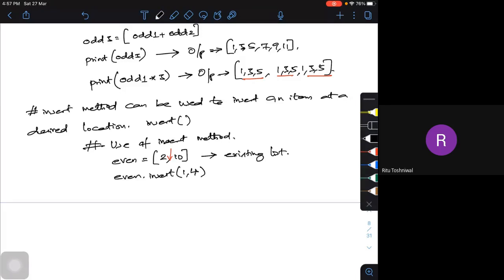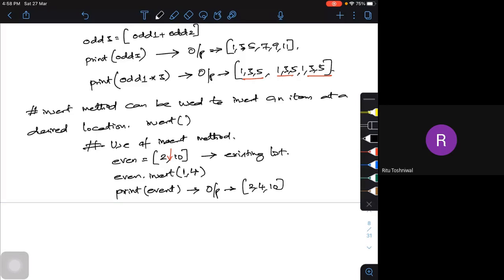So what will happen if I try to print E1? If I try to print this E1, what will be my output? My output will be 2, 4 and 10. I am trying to insert at the place of 1, in between this part where I am showing the arrow, after 0. After that, at the place of 1, I want to insert.